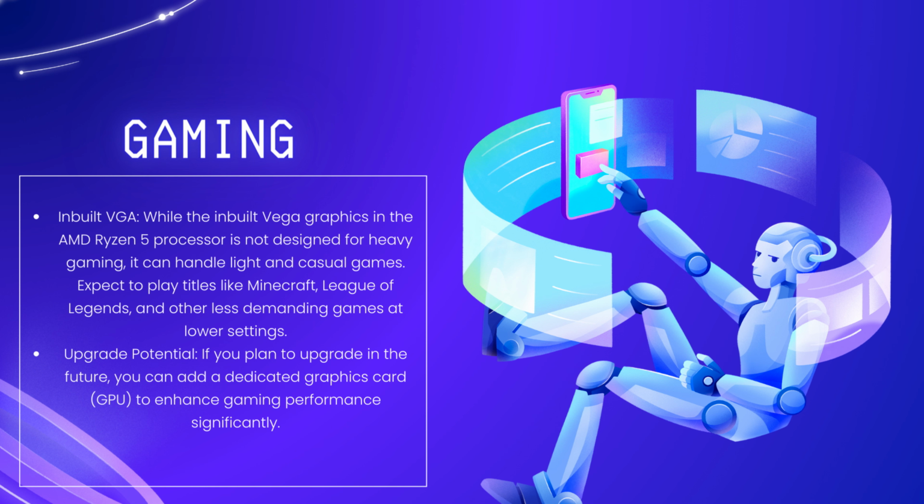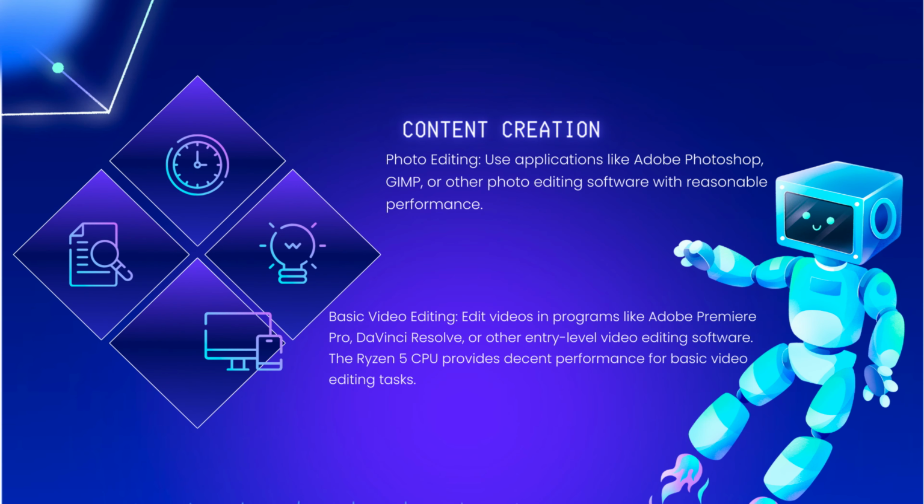enhance gaming performance significantly. 4. Content creation, photo editing. Use applications like Adobe Photoshop, GIMP, or other photo editing software with reasonable performance. Basic video editing. Edit videos in programs like Adobe Premiere Pro, DaVinci Resolve, or other entry-level video editing software. The Ryzen 5 CPU provides decent performance for basic video editing tasks.